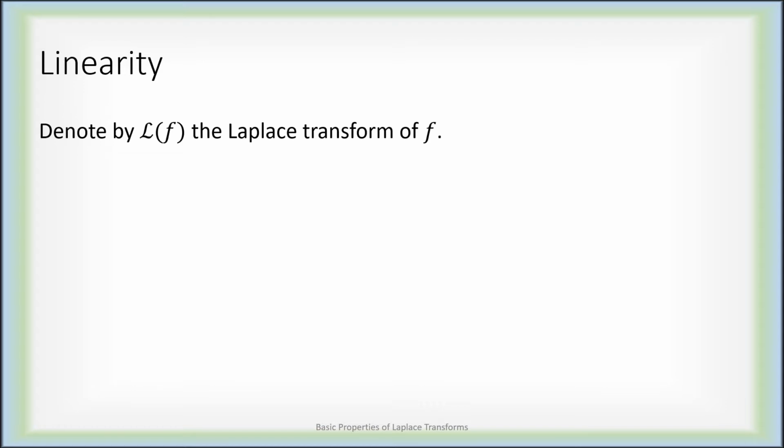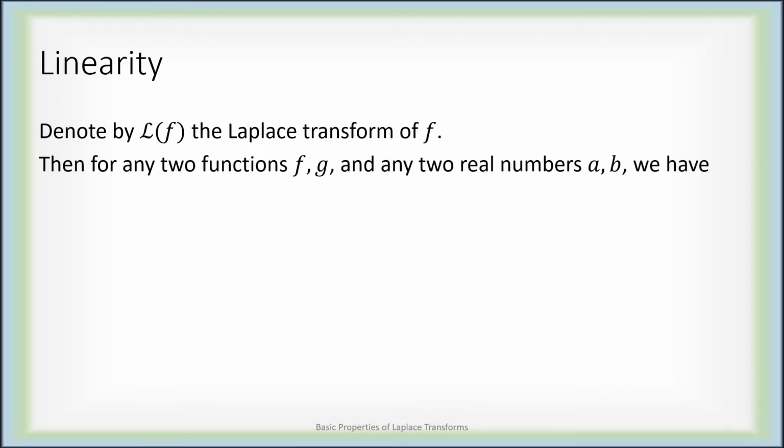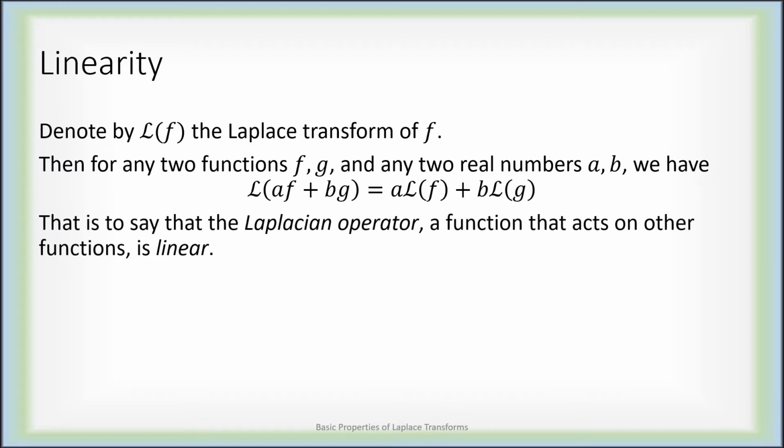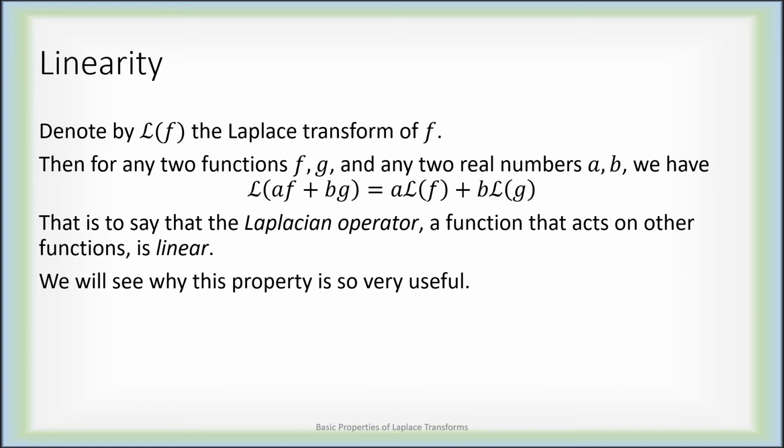Let's denote L of f by the Laplace transform of little f. For any two functions f and g and any two real numbers a and b, the Laplace transform acts as a linear operator on functions. In other words, the Laplace transform of af plus bg is equal to a times the Laplace transform of f plus b times the Laplace transform of g. So it's a linear operator on a space of functions. We'll see why this property, linearity, is so incredibly useful.